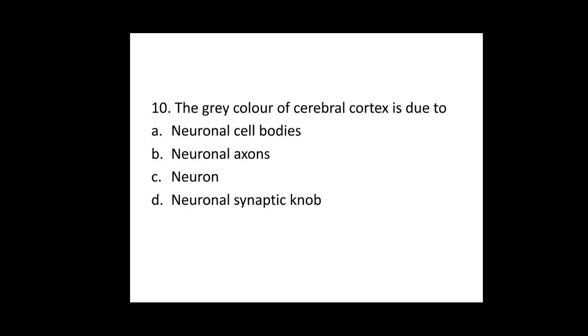10th one, the gray color of cerebral cortex is due to option A, neuronal cell bodies. Option B, neuronal axons. Option C, neuron. Option D, neuronal synaptic knob. So in case of the cerebral cortex, the neuron cell bodies are more concentrated, which gives the grayish appearance, and that region with the grayish appearance is called the gray matter, which is observed in the cerebral cortex. So for 10th question, the answer is option A. It is due to the neuronal cell bodies.